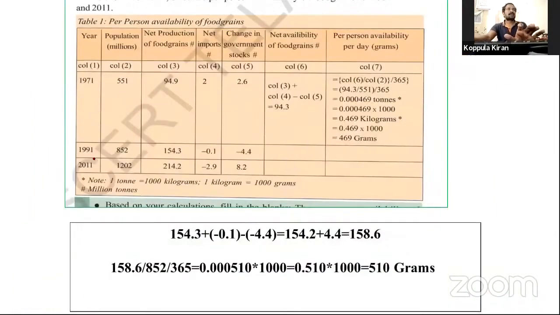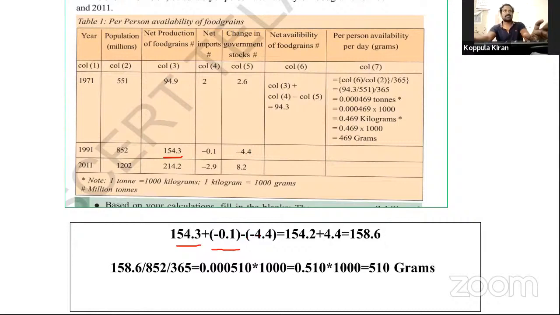See this, 1991. What happened? Same total production. This one minus 0.1 net imports. Imports are negative production. This one minus 1. Then we will deduct from total production, net production minus changes.